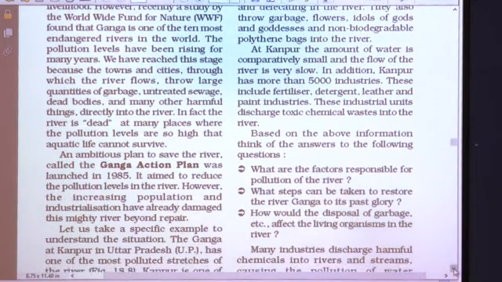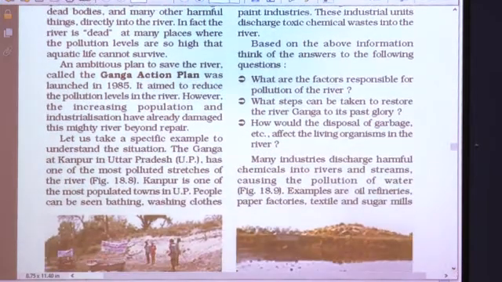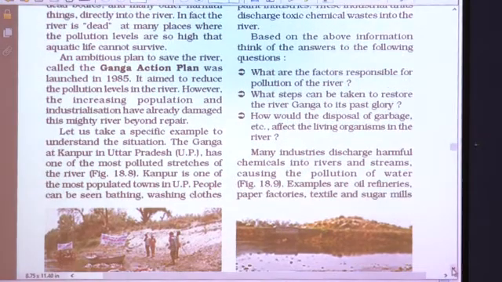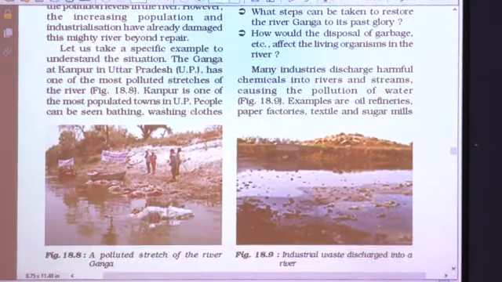Let us take a specific example to understand the situation. The Ganga at Kanpur in Uttar Pradesh, that is UP, has one of the most polluted stretches of the river. At UP there is too much pollution of this Ganga water. Kanpur is one of the most populated towns in UP. As we have seen, Ganga river flows through different states including Uttar Pradesh, and in Uttar Pradesh, Kanpur is one of the most populated cities. People can be seen bathing, washing clothes, carrying out all their daily routine.